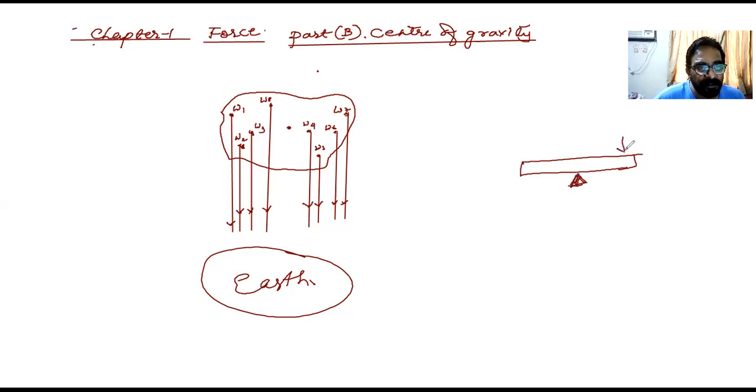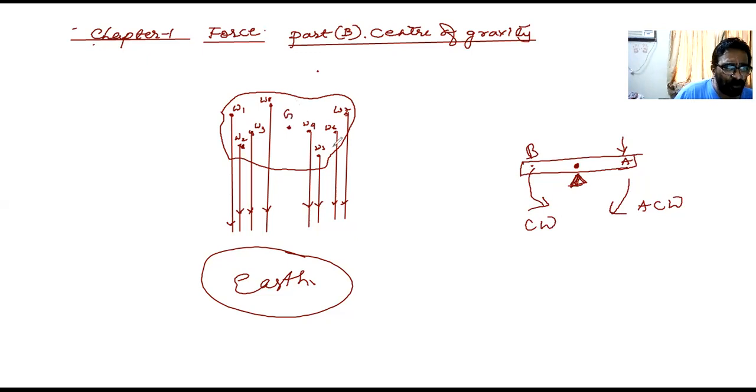Now, suppose a person sits at this point A. He will exert an anti-clockwise moment. Suppose a person B sits on this side. He will bring out a clockwise moment. If this anti-clockwise moment and clockwise moment are equal about this point, then the seesaw will remain in a balanced condition. So, just like that, I will try to identify one point in such a way that the anti-clockwise moment about this point and the clockwise moment about this point are equal.